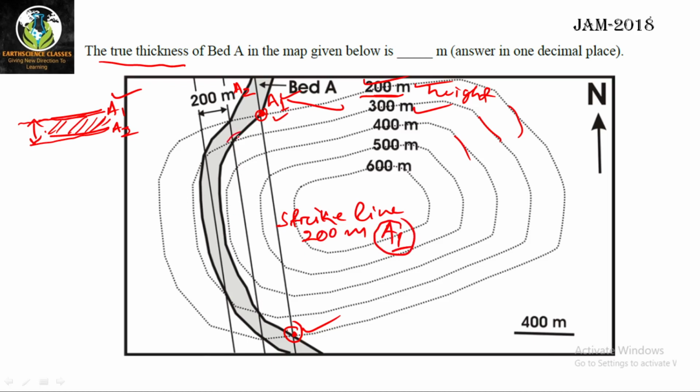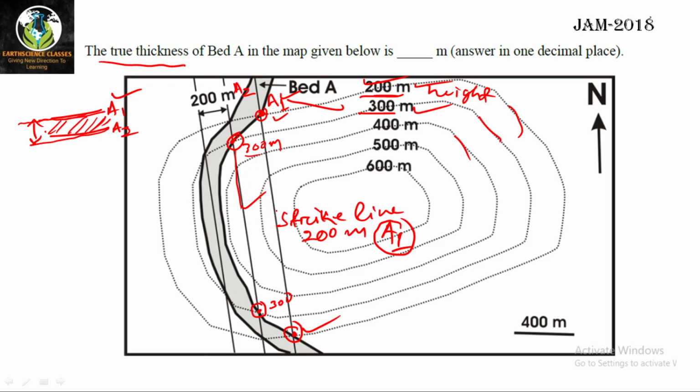Now you see this part, here is a point and here is a point. These two points are on A1. And what is the elevation here? The contour passing is 300 meter. So here it is 300 meter, and here also it is 300 meter, and the strike line passing through those two points has a strike value of 300 meter.